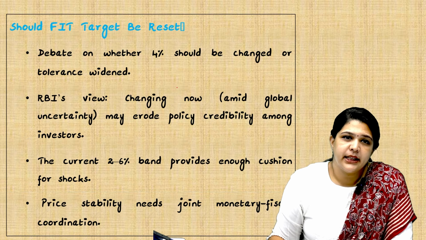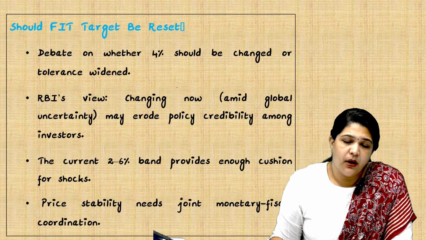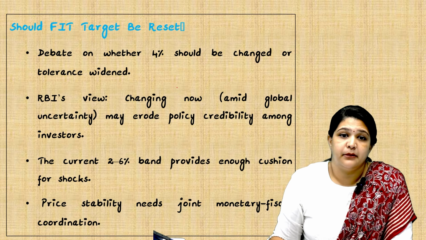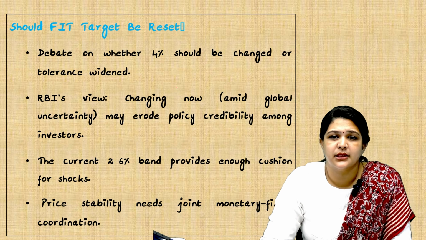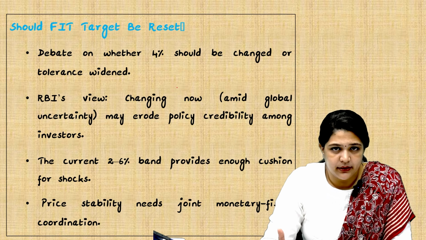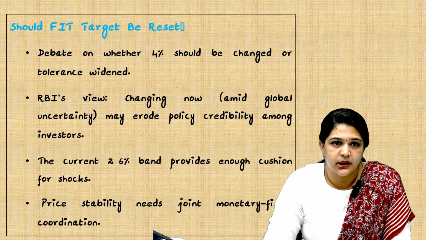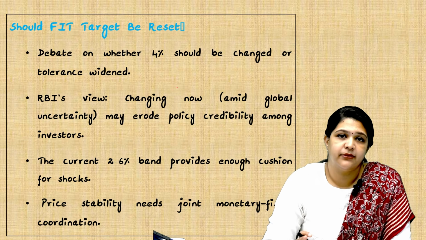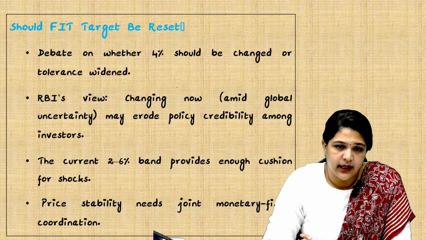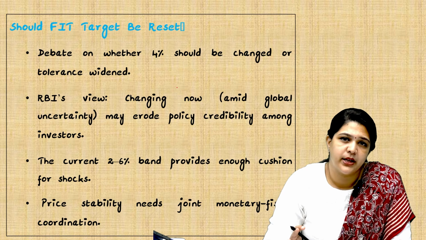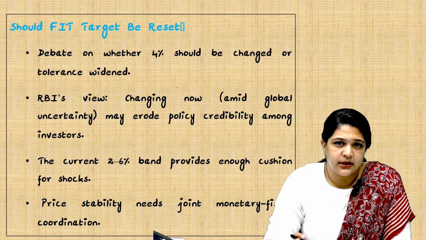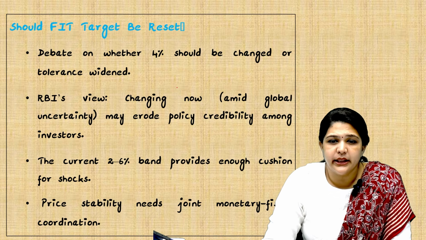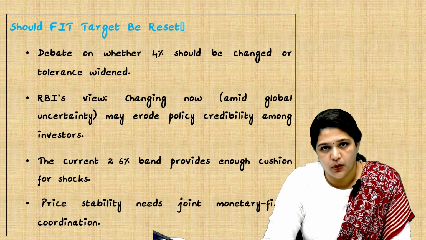So should the FIT target be reset? What the RBI is saying is, if we change it now, it might disrupt the policy, because globally so many things are happening right now. This is not the right time to revise the RBI flexible inflation target. So we should wait. The current 2 to 6% band provides enough cushion for shocks. Let's not do anything hastily right now. And price stability needs joint monetary and fiscal coordination.